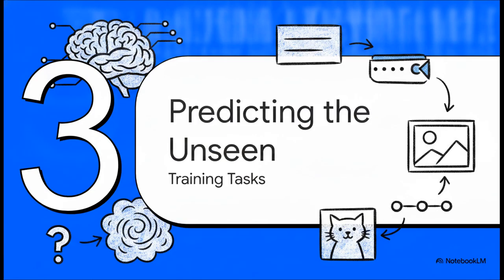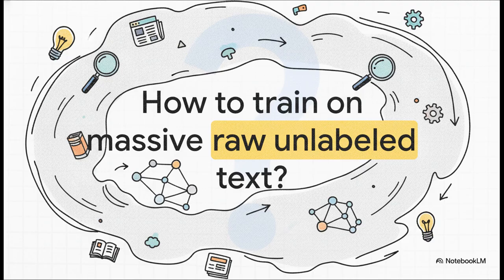Moving right along to section 3, predicting the unseen, training tasks in practice. Now, this brings us to a massive, million-dollar question. If we really don't need human labelers anymore, how do we train models on massive amounts of raw, unlabeled text? I mean, we're talking about scraping the entire readable internet. How on earth does a machine learn anything deeply useful from just staring at billions of unannotated web pages?